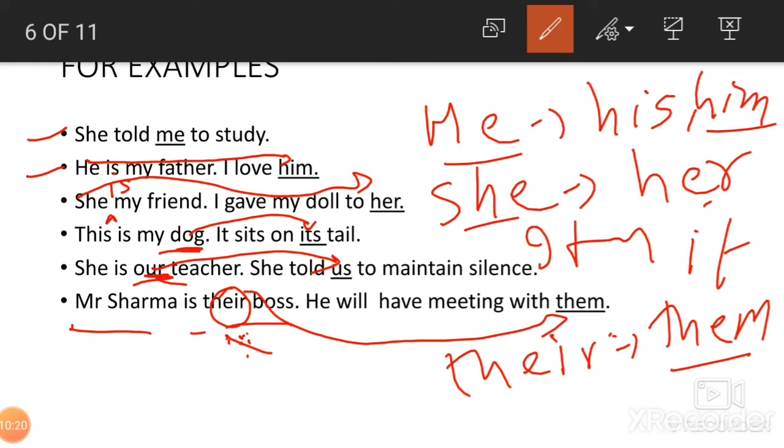And the next word is us. For our, we have done this. She is our teacher. हमारी teacher है. She told us. So for our, us. ठीक है?